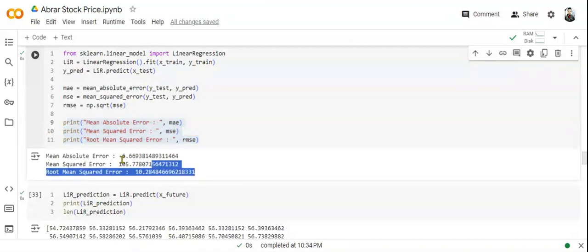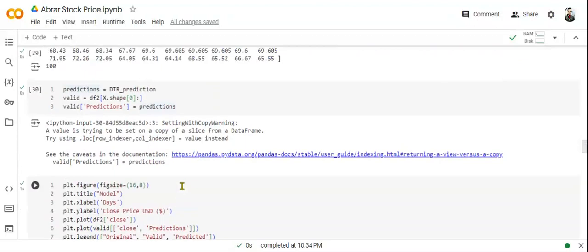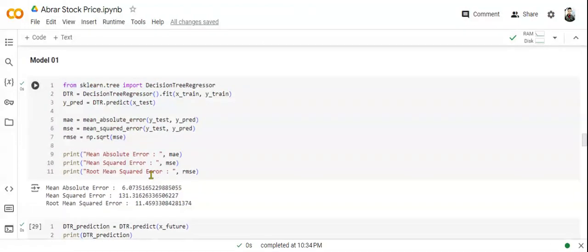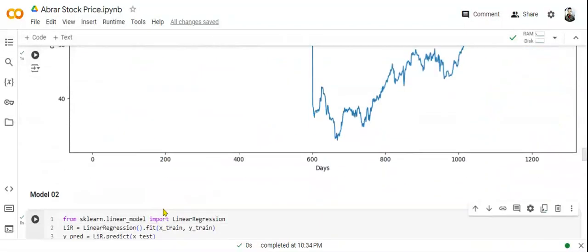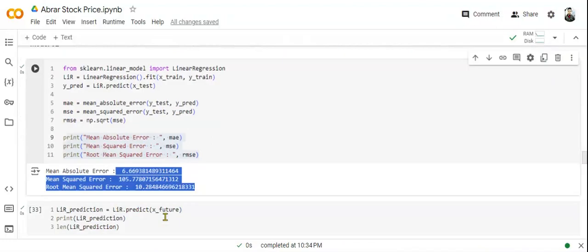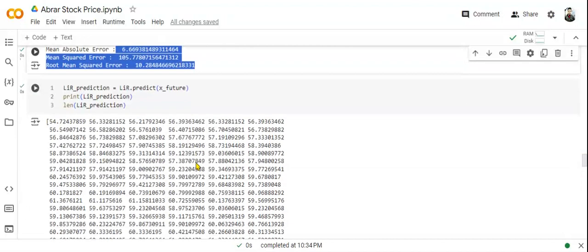So we can see it is 6, 105, 10, which is less. So yes, we can say it is good, but in the previous model it was 6, 131, 11, and here in linear regression we can see 6, 105, 10, which is quite better because it has lower values than the previous one.